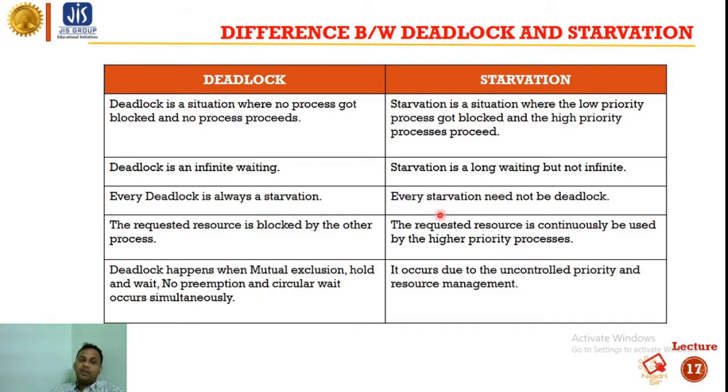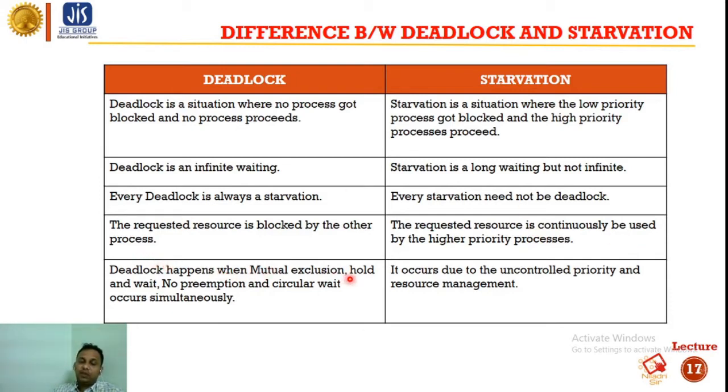In starvation, any process can wait for long, but not for infinite time. Every deadlock is always a starvation, but every starvation need not be a deadlock. In case of deadlock, the requested resource is blocked by the other processes. But in case of starvation, the requested resource is continuously used by the higher priority processes.